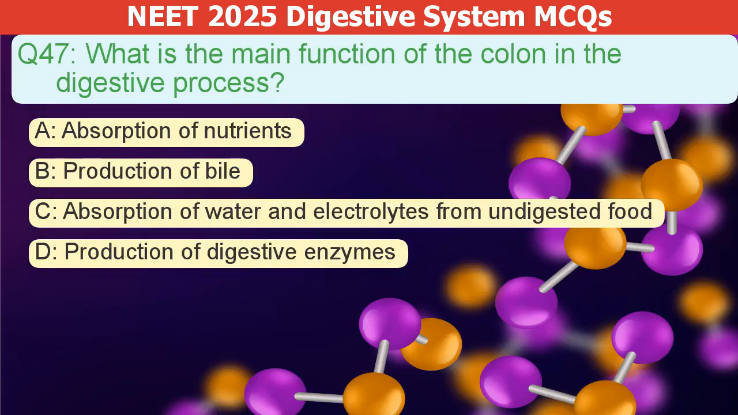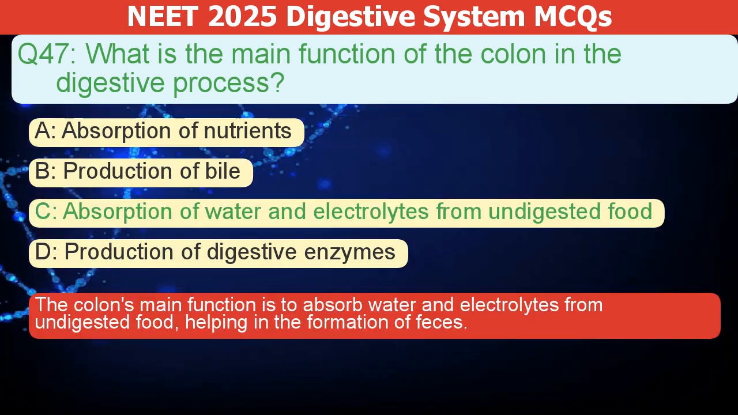What is the main function of the colon in the digestive process? A. Absorption of nutrients. B. Production of bile. C. Absorption of water and electrolytes from undigested food. D. Production of digestive enzymes. The correct answer is C. The colon's main function is to absorb water and electrolytes from undigested food, helping in the formation of feces.